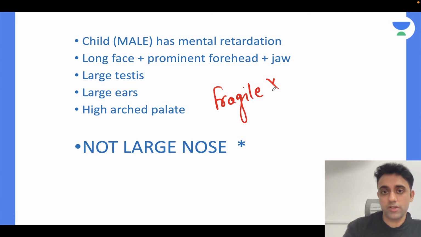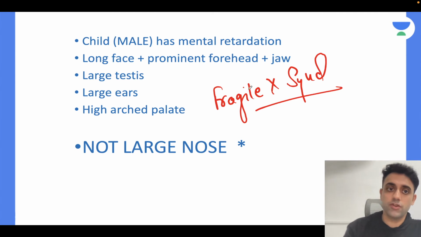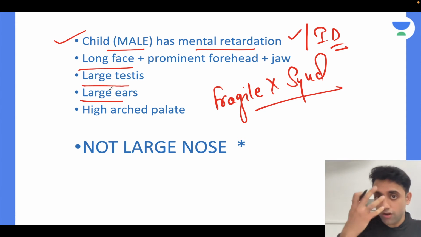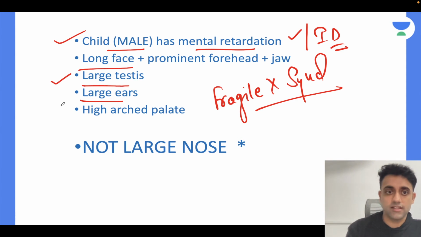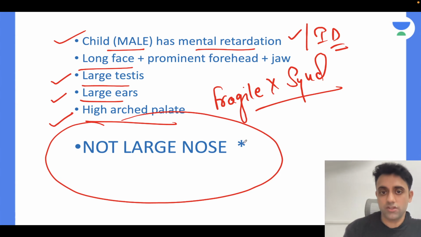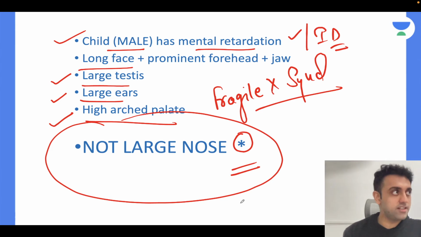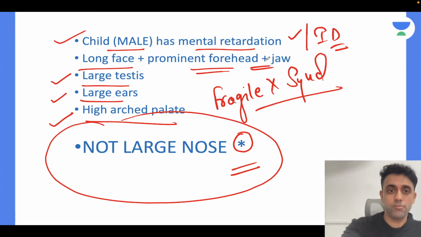Very important exam question. The other important highlighters of this syndrome are: number 1, the male child will have mental retardation, which is now known as intellectual disability. Everything will be LLL: long face, large testes, large ears, high arch palate, very important, but not a large nose. Star mark, remember, it has been an exam question that you don't see a large nose in a case of Fragile X syndrome. You see large ears, large testes, long face, prominent forehead and jaw. So these are the important points you must understand regarding Fragile X syndrome.